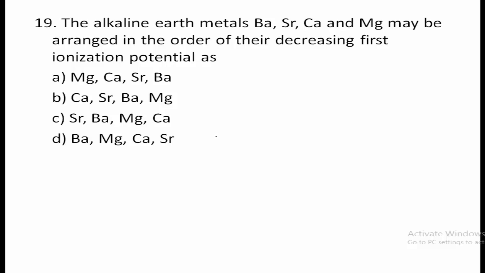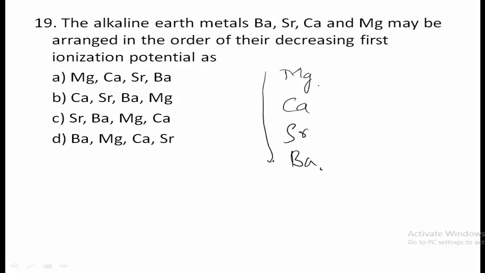That means first you have to write the one which has the highest ionization potential, and then arrange in the order of decreasing. Among barium, strontium, calcium and magnesium, all these lie in the same group. Therefore magnesium, calcium, strontium, barium are arranged in this manner.